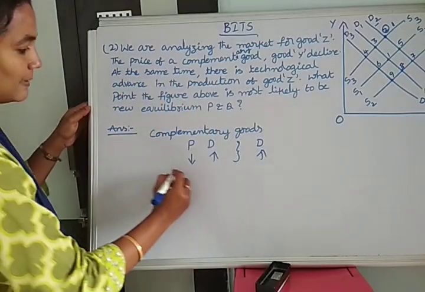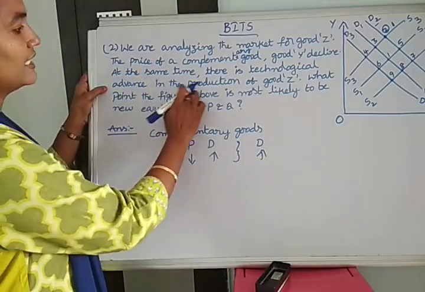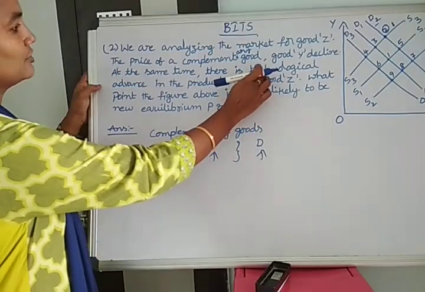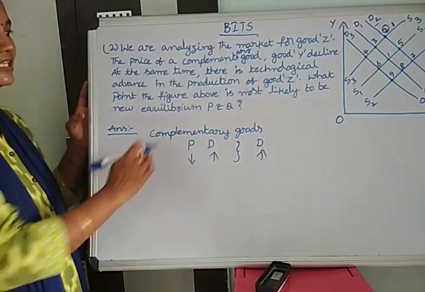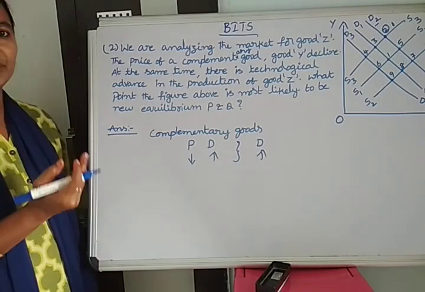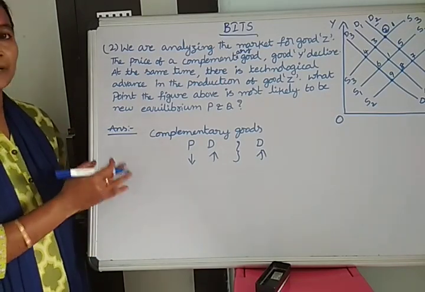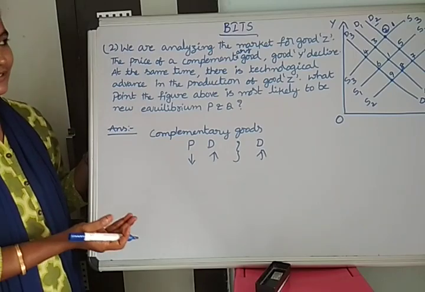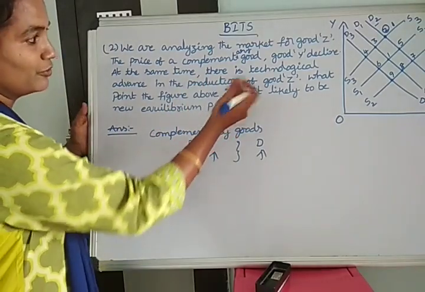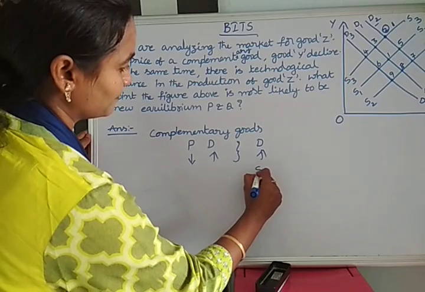Then what about the supply? There is an advance in the production of good Z. Here we are using technological advancement in the production of good Z. When we use modern technology in production activity, the supply of the good also increases.